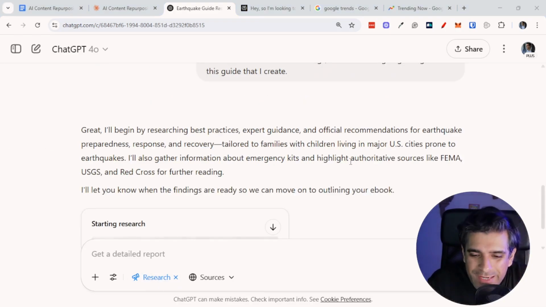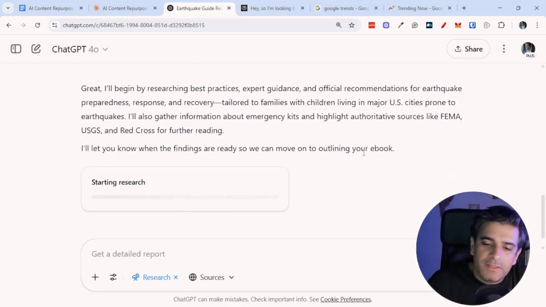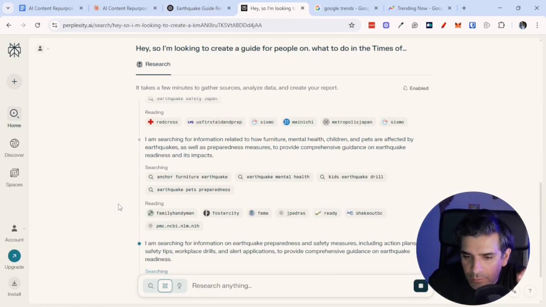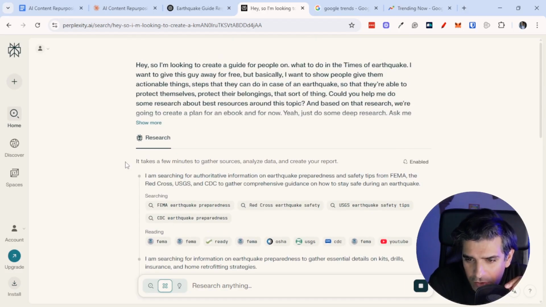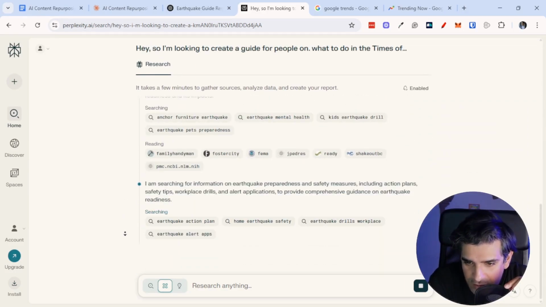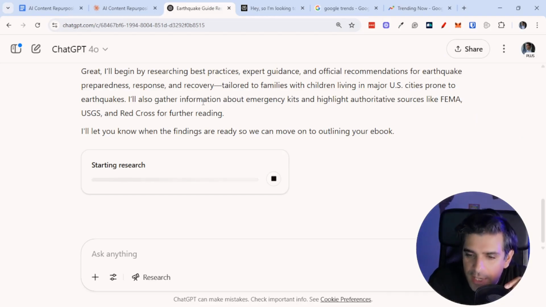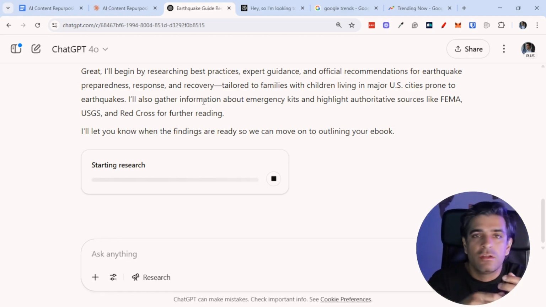So again, you can already see the differences between ChatGPT and Perplexity, because ChatGPT is asking me all these questions, so it's able to keep it on point. And let's look at what Perplexity is doing. It's doing all this research itself. Like you can see, it's researching already in depth. What I'll do now is I'll pause this and I'll bring you back when this is done. It might take a few minutes, but again, we're going through this process where once we have this research, knowing nothing about this topic, we're going to start creating an outline. And again, we'll go back to Claude to create an entire ebook out of this as well.